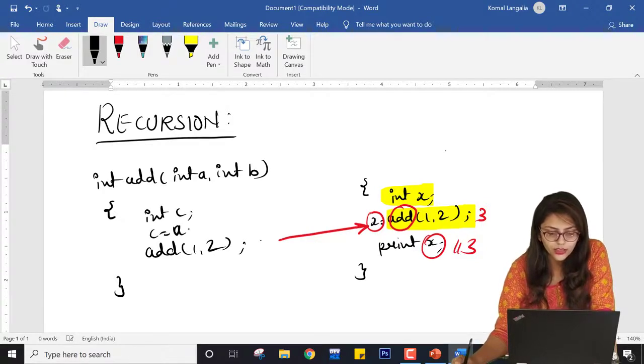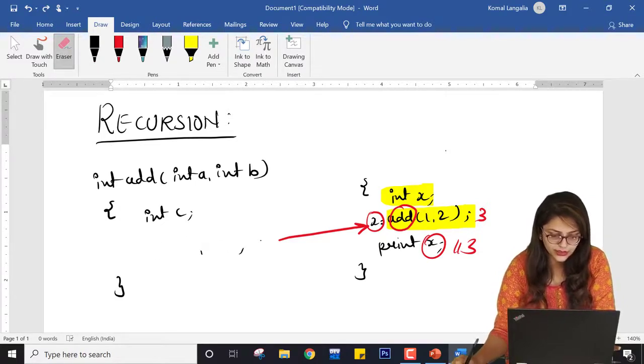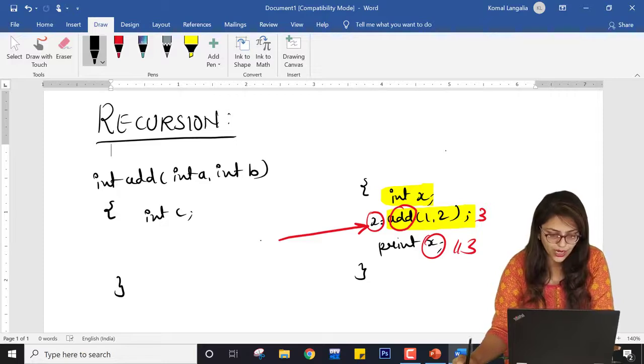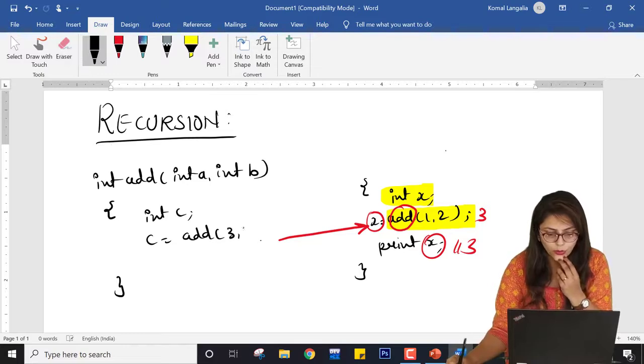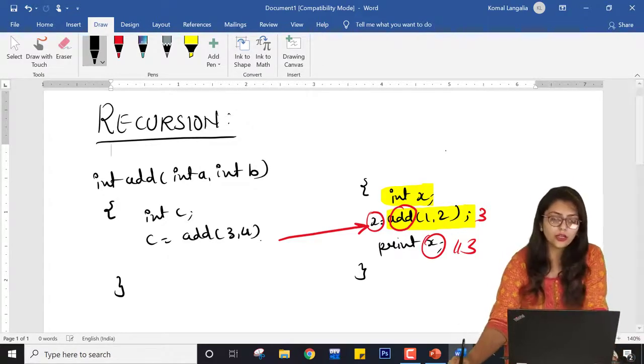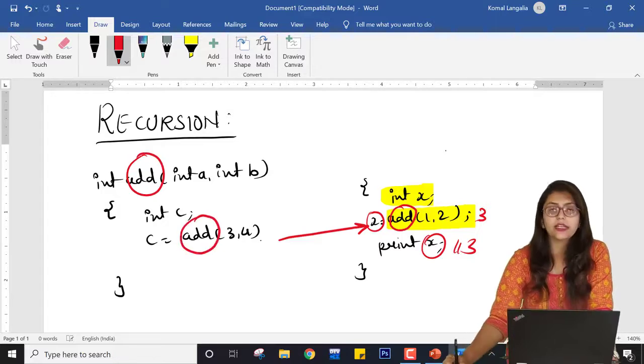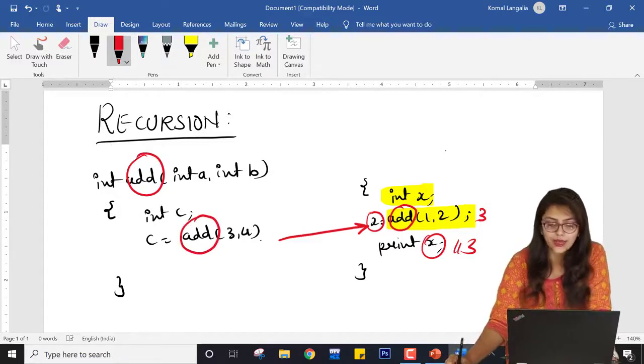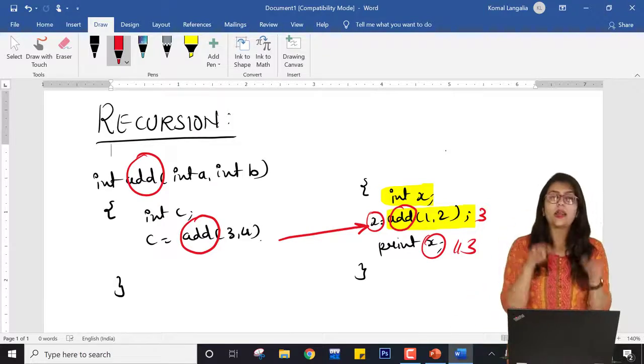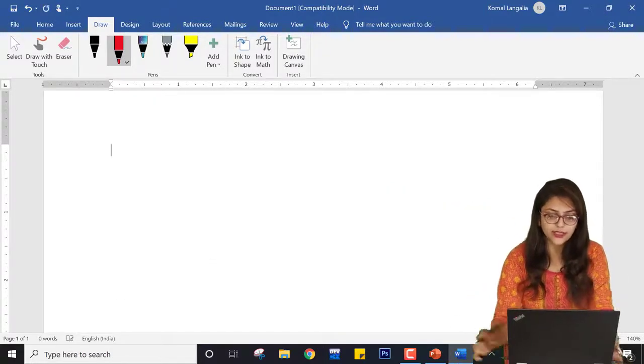So I can do something like this. If I write it like this, it will not be a correct program, I am just giving you an example. So if I write add(3, 4) over here, you can see that this add function is again being called inside the function definition itself. It is called in main as well as in the function, then we call it recursion.